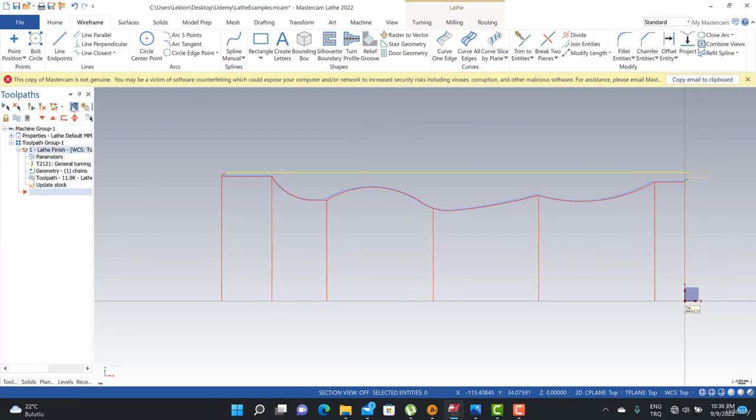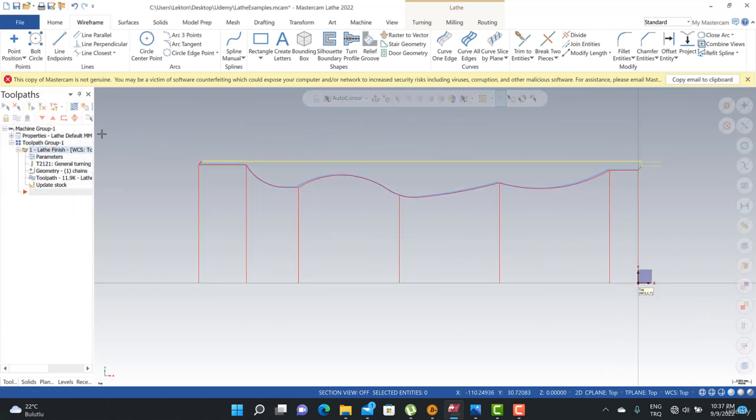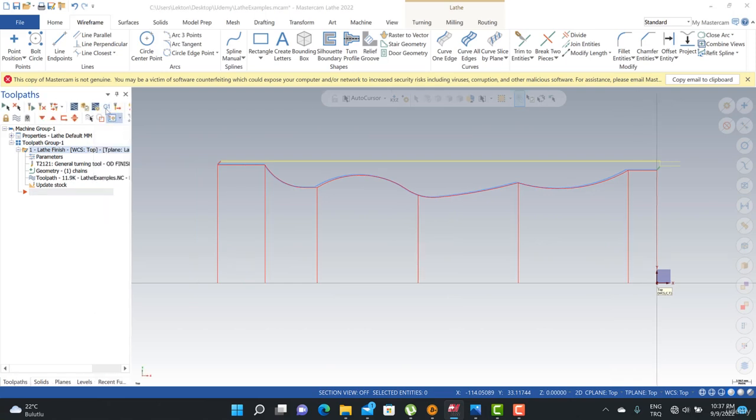Okay, and then we can use the backplot simulation. This is step 1, step 2, and step 3. Okay, everything seems fine. And then we can turn here and click the G1 button to get our G code.